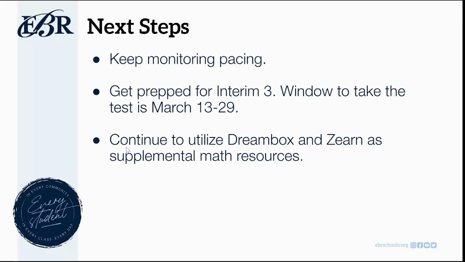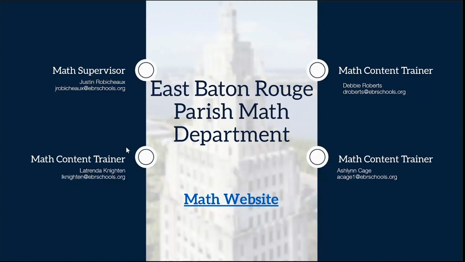Let's make sure we're getting prepped for interim 3. The window to take the test is March 13th through the 29th. And then let's continue to utilize Dreambox and Zearn as supplemental math resources to help our students. In closing, I just wanted to thank all of our math coaches, our math content trainers, our math teachers, and our school administrators for the hard work that you have put in so far this year. We are getting close to the finish line, and these last 40 days can make a huge difference in how our students do on the interim 3 as well as the LEAP assessment.